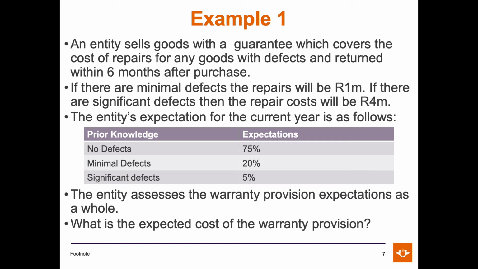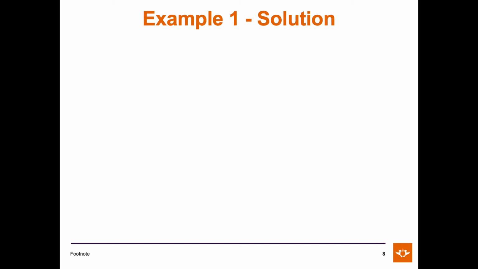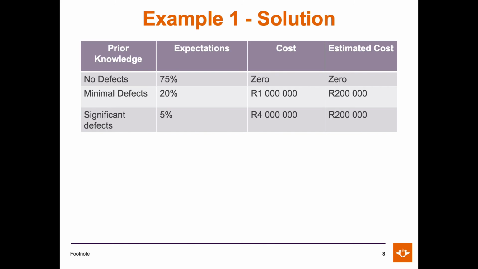The required asks us what is the expected cost of the warranty provision. In order to calculate the expected cost of the warranty provision, we will take into account the entity's expectation, as this is probably based on the entity's experience in the past in terms of their warranty provisions. This technique is called an expected value and can be used to determine an appropriate amount at which to measure a provision. To calculate the provision using this method, we take into account the expectations based on the prior knowledge provided by the company.